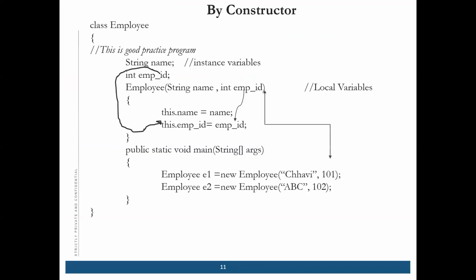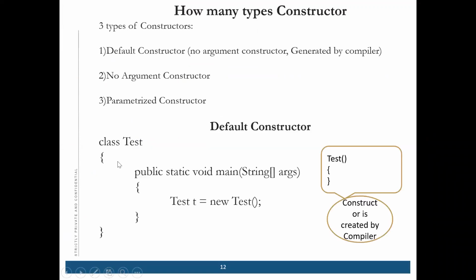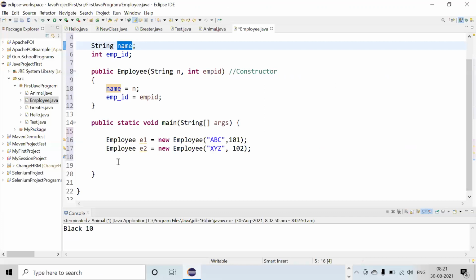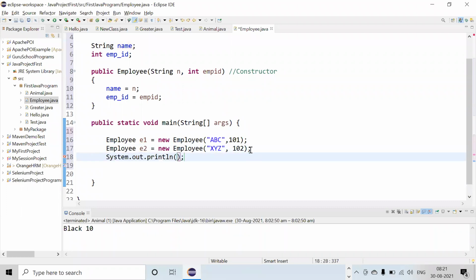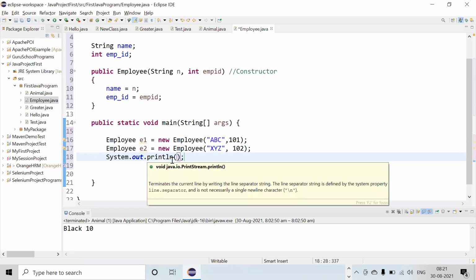Now, this is the way you can use the constructor. But if you want to display it, what will you do? If you want to display your employee IDs, you'll just write sys-o, right? Then tell me what I have to write.